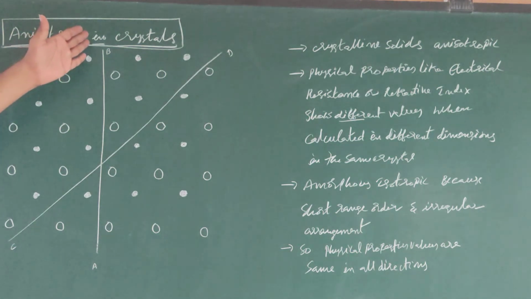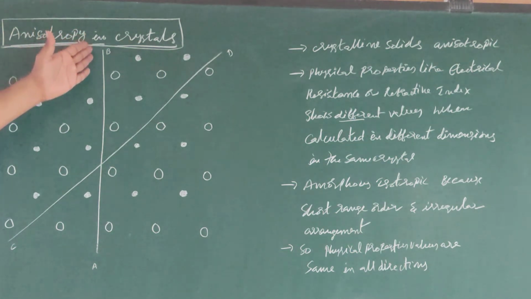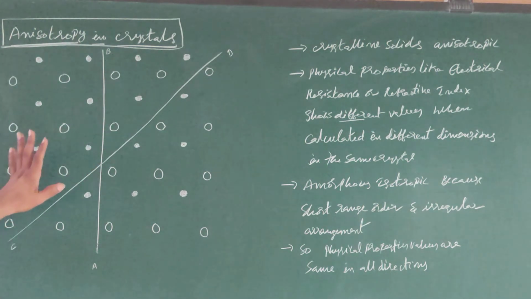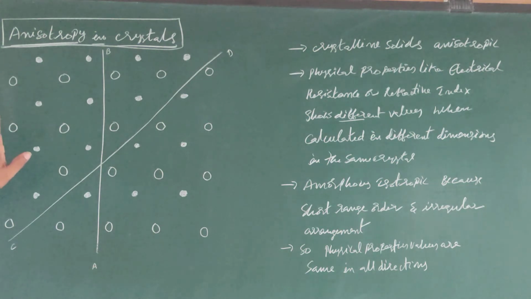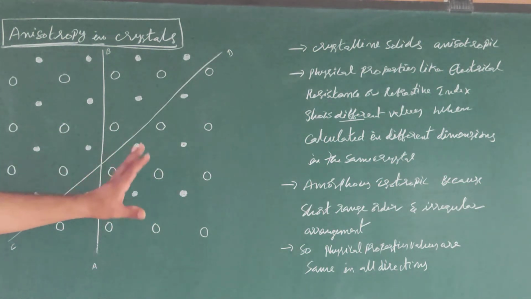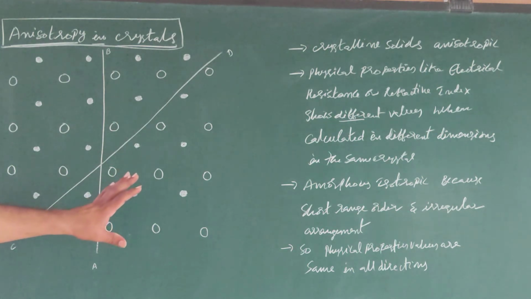Suppose if you observe this line AB, you can get some value. If you observe through this line CD, you can get another value for the same property in the same crystal. In the case of crystalline solids, but in the case of amorphous solids, those are isotropic because they have